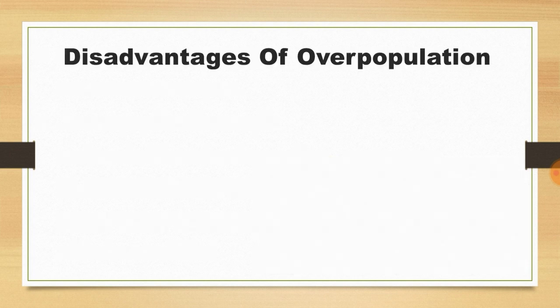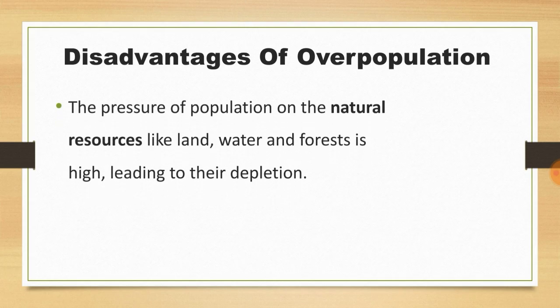Now we are going to check out what are the disadvantages or negative impacts of overpopulation. See, the pressure of population on the natural resources like water, land, forest is very high, leading to their depletion.